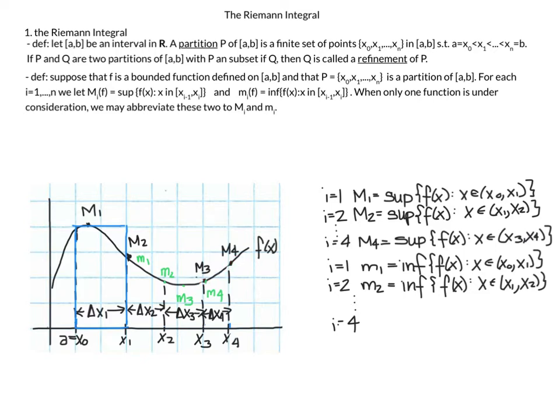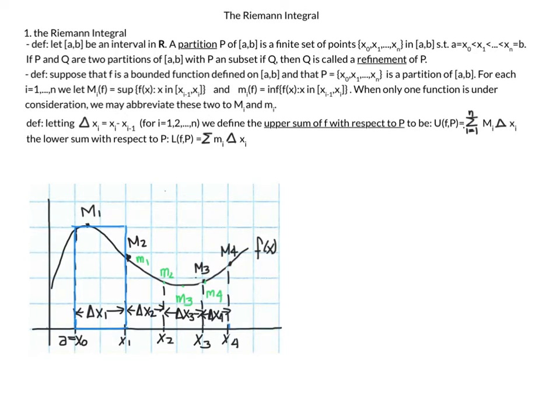Now we are ready to define the upper sum of f with respect to a partition and also the lower sum with respect to a partition. So first we're going to let delta x sub i equal the length of the partition interval, that is x sub i minus x sub i minus 1. So the upper sum of f with respect to the partition, which we are going to denote U(f,P), because remember, this upper sum is with respect to a partition.